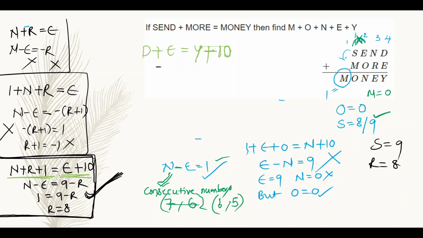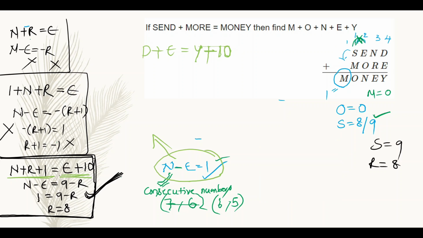That is, this result of d plus e will be greater than 10. That is y plus 10. d plus e is equal to y plus 10. Okay, here d plus e is equal to y plus 10. Right. Note down all the numbers once here. That is S means 9. I don't know E value, I don't know N value, I don't know D value. M means 1, O means 0, R means 8 and E. That is Y, E plus O, N, and this is 10.